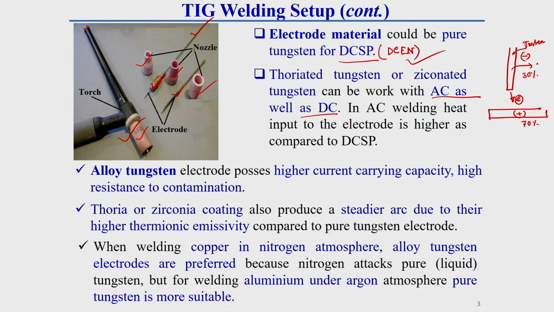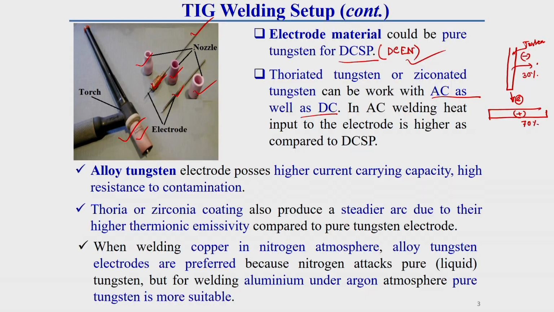Because if we use DCEP, we can also use this. DCEN is possible, and apart from DCEN we can use DCEP also, because this alloyed tungsten electrode has high thermal resistance. And in AC, why can it be used?